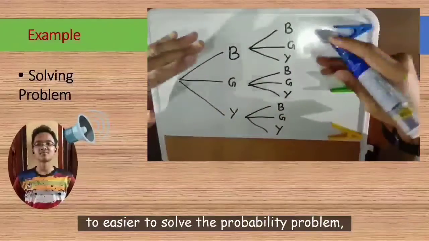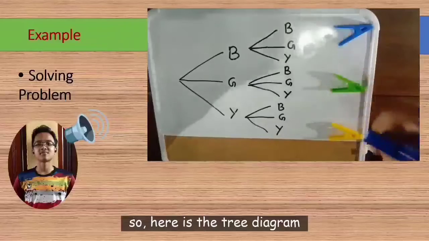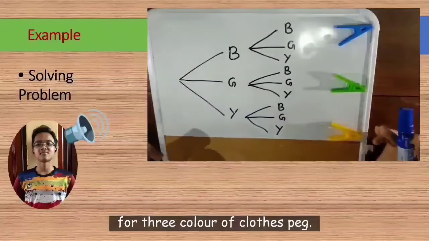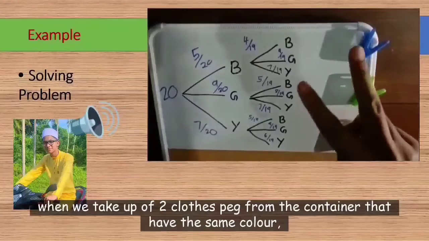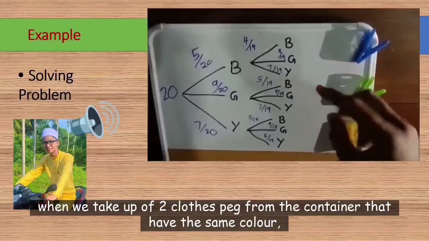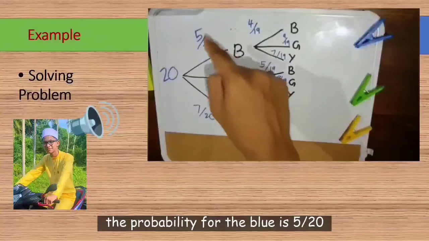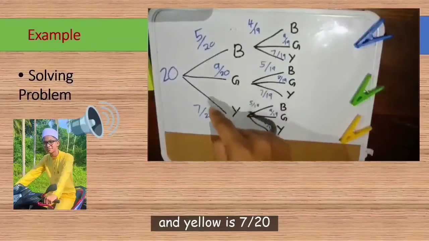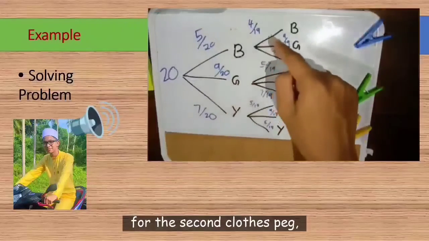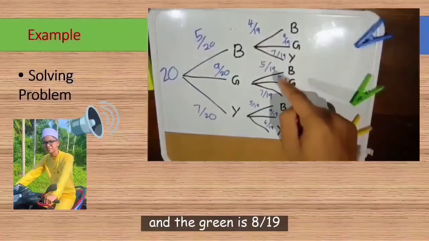To make it easier to solve the probabilities problem, we will use the tree diagram. So here is the tree diagram for 3 colors of cloth bag. On this tree diagram, we want to find the probability when we take out 2 cloth bags from the container that has the same color. When we take the first cloth bag, the probability for the blue is 5/20 and the green one is 9/20 and yellow is 7/20. For the second cloth bag, for the blue one is 4/19 and the green is 8/19 and yellow is 6/19.